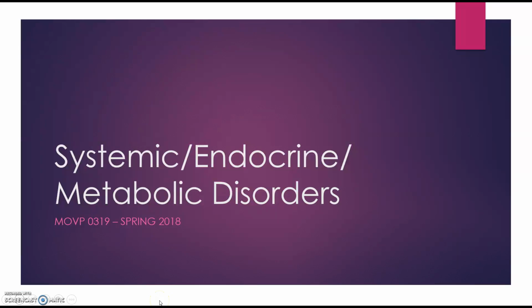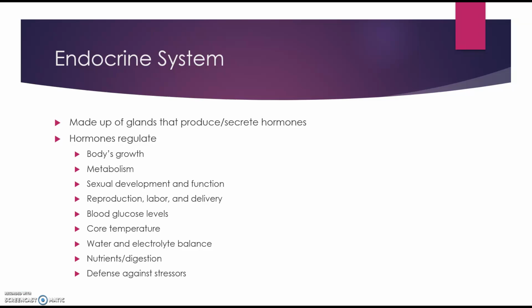Good morning. We're going to talk about systemic, endocrine, and metabolic disorders next. The endocrine system is made up of glands that produce and secrete hormones, which are chemical substances produced in the body that regulate the activity of the cells or organs. They regulate things like the body's growth, metabolism, which is the physical and chemical processes of the body, and sexual development and function.